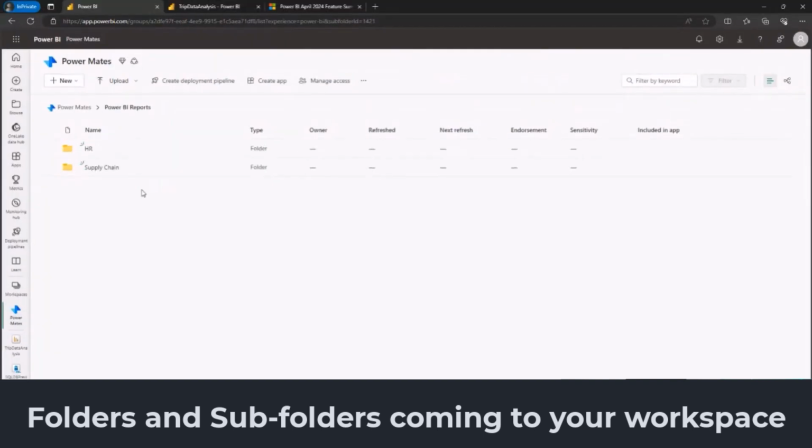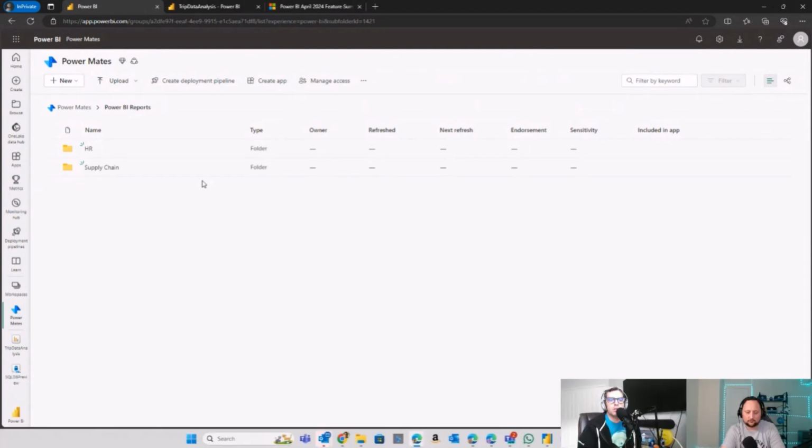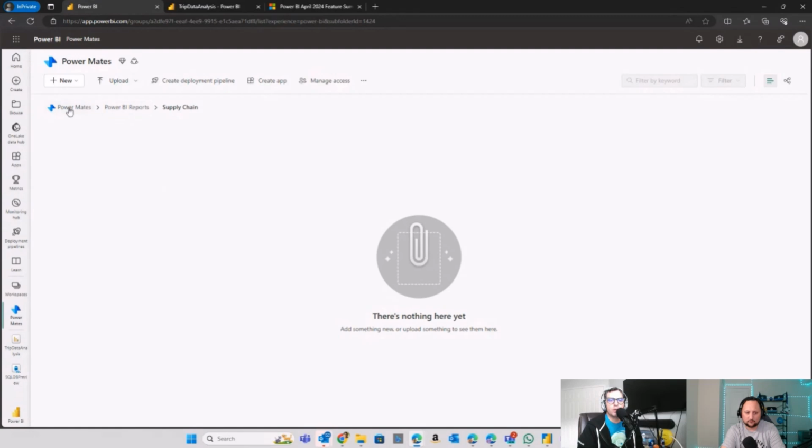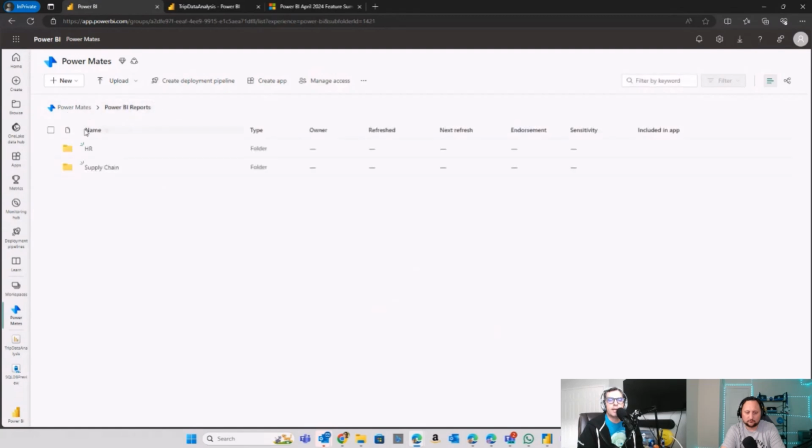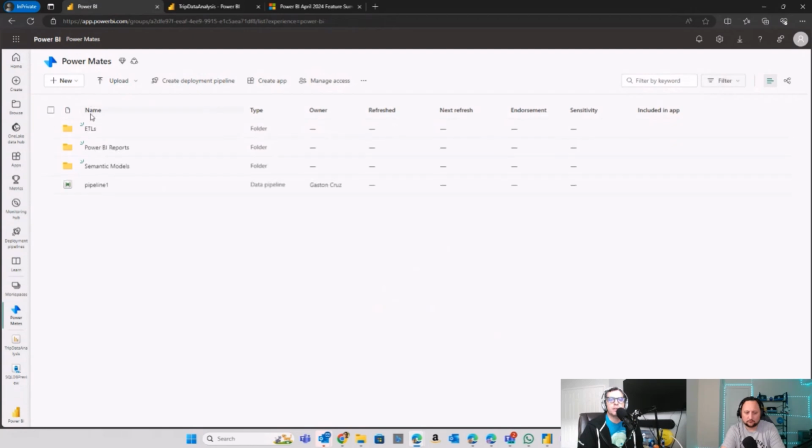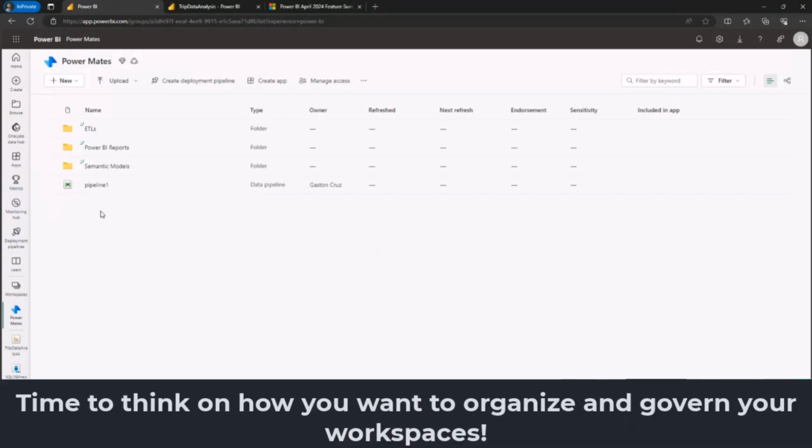In my case, I created a folder for Power BI reports, and then by business units, I created one for HR, another for supply chain, and so on. You can see all the interactions that I can get from the creation of folders and subfolders in my workspace, and you can split, of course, any logical way to interact with all the artifacts within your Fabric or Power BI workspace.